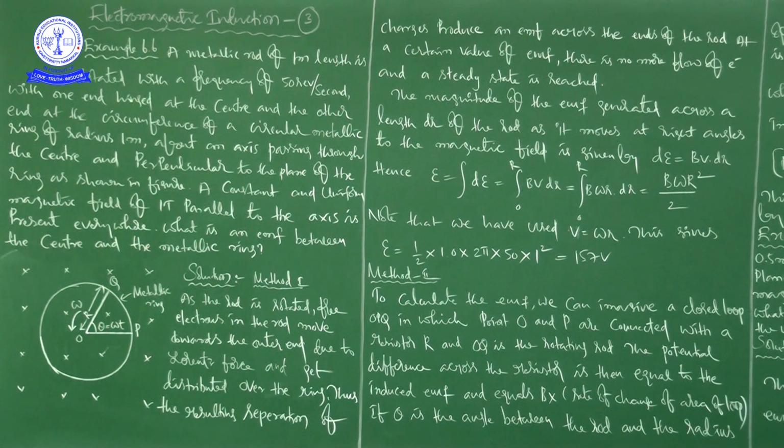So pi will get cancelled. Finally, 1 by 2 r square into theta.